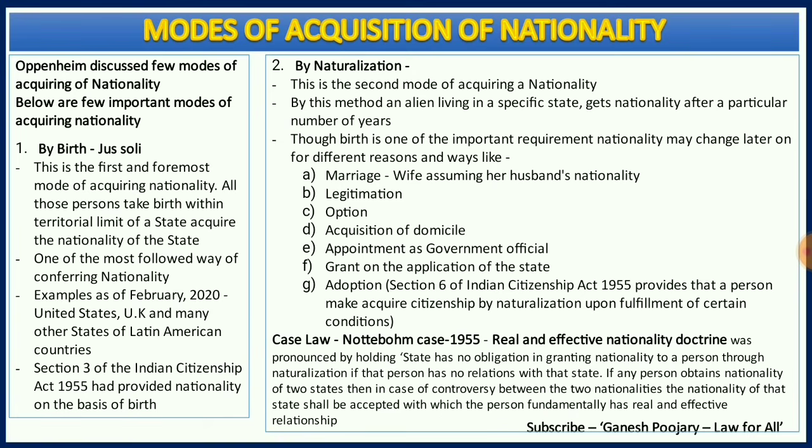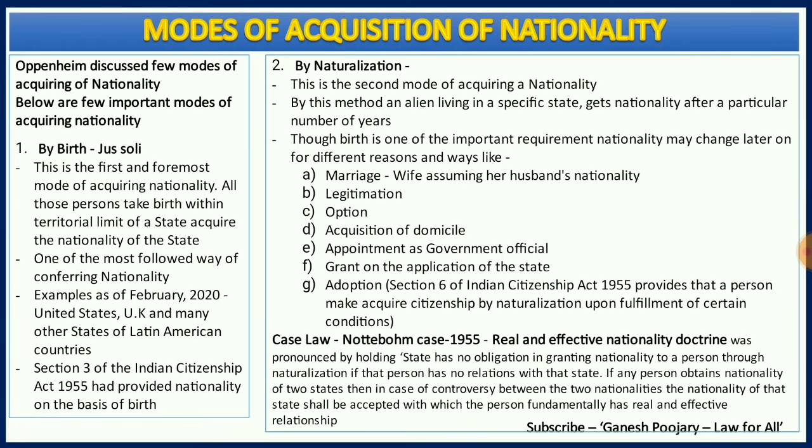The second mode is by naturalization. If a particular person spends the required number of years in a particular state to become a national of that state, then by naturalization he can become a national of that state, for which he needs to complete the requirements of that state. Now, how can a person get naturalization? He may get naturalized via marriage, legitimation, option or acquisition of domicile, or through appointment as government official, or through grant on the application of the state, or maybe via adoption. With all this, a person can get naturalized with a particular state, and with that he can become a national of that state.